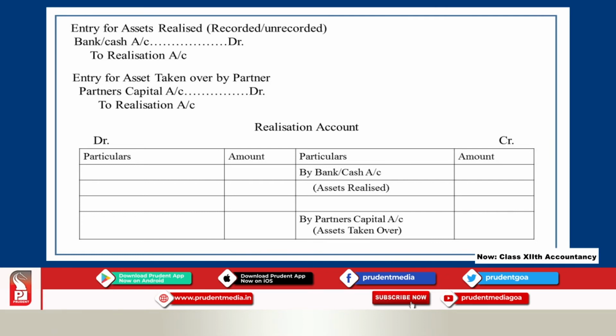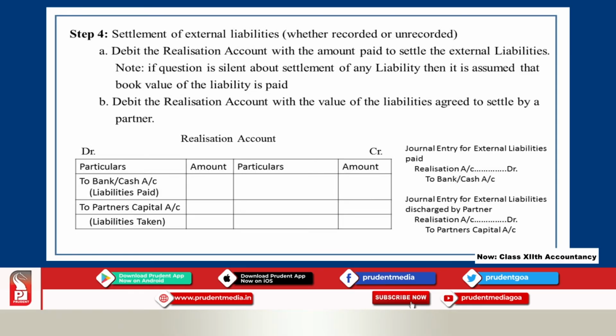Then coming to the fourth step, that is settlement of external liabilities, whether they are recorded or unrecorded. Once you dispose of all the assets, you will get the money. As and when you get the money, you can start making the payment. So first we are going to pay the outside liabilities.